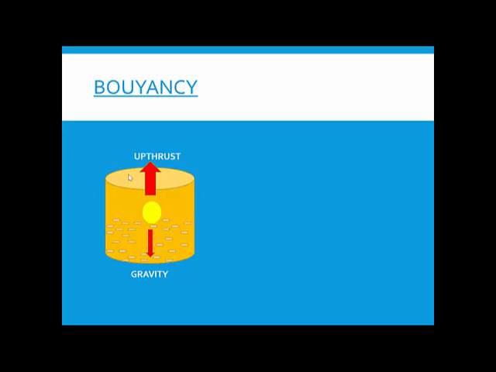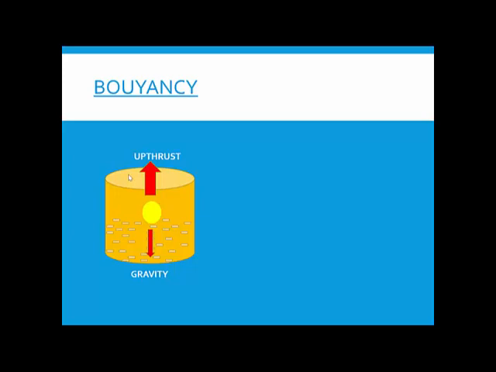Upthrust means upward thrust, upward force.